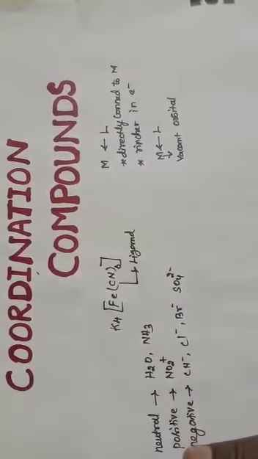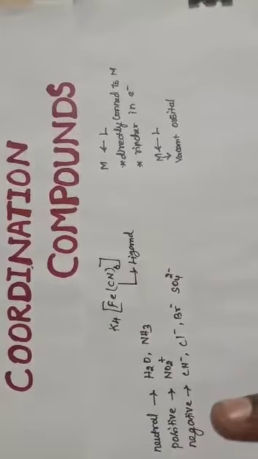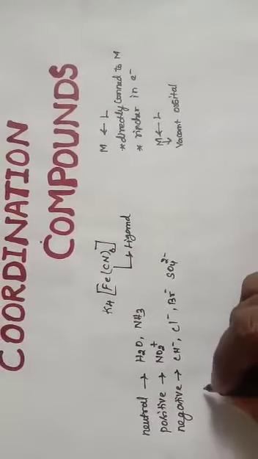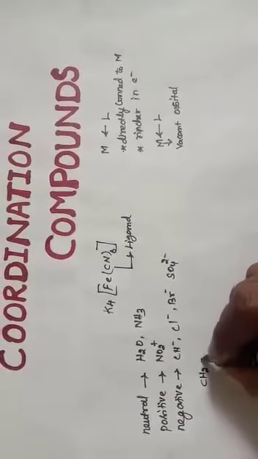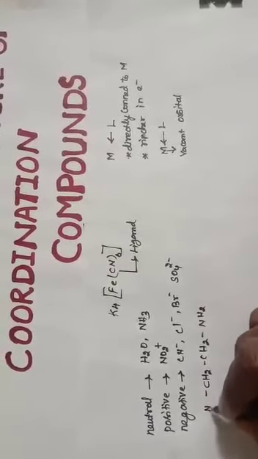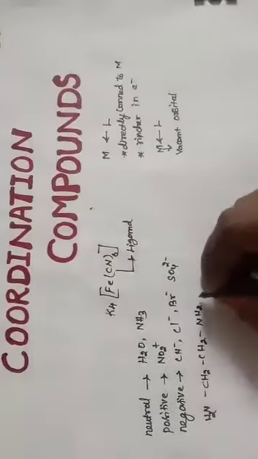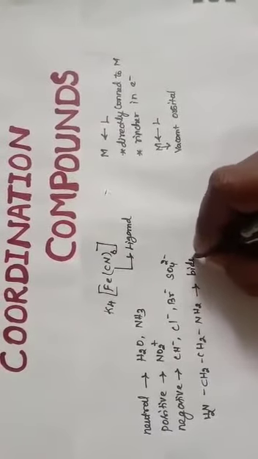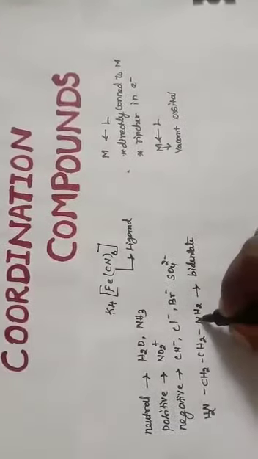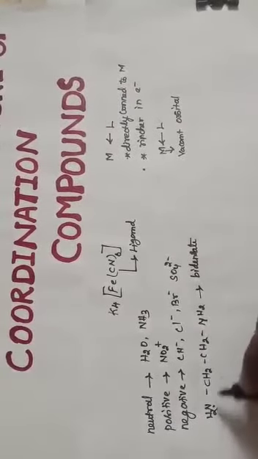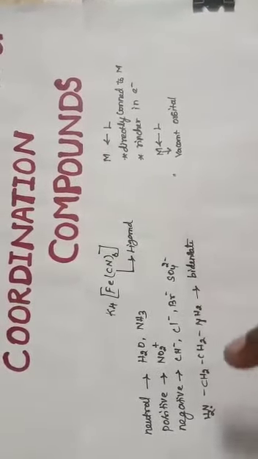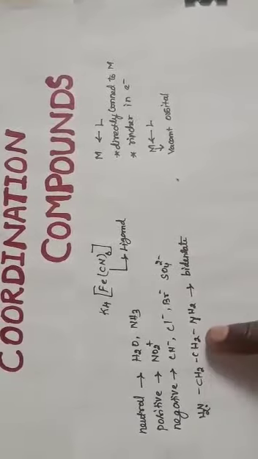Some ligands may be bidentate ligands. For example, consider this ligand, ethylenediamine. This ligand is considered a bidentate ligand. Here two nitrogen atoms are present, so these two nitrogens can donate electrons. So this is one example of a bidentate ligand.